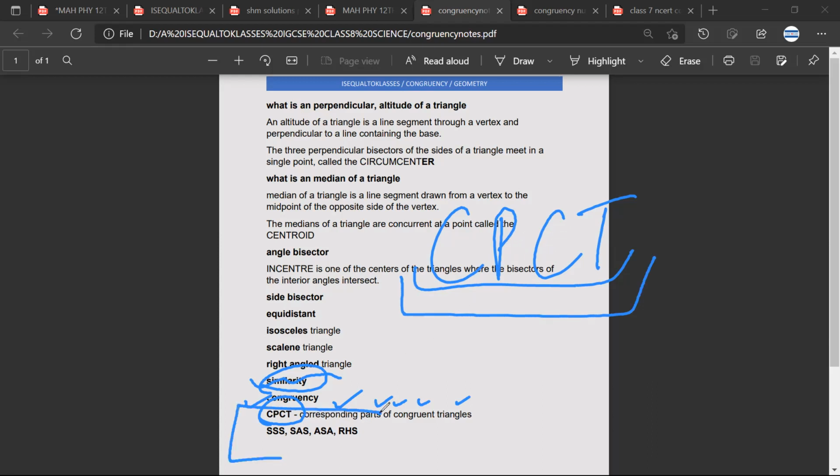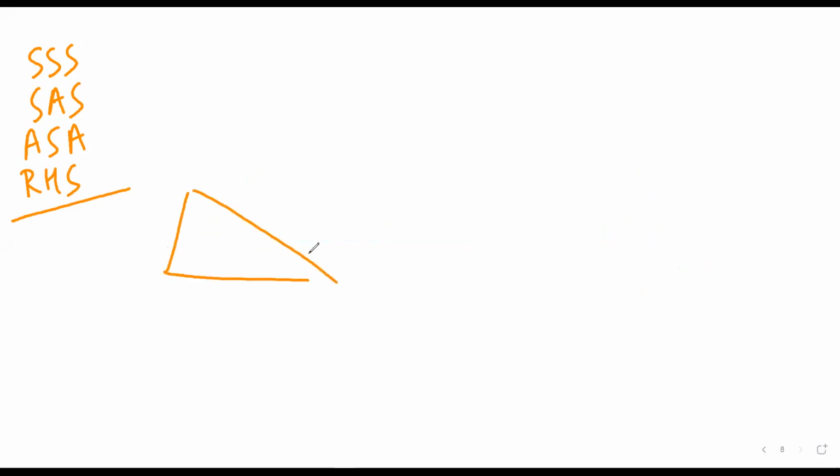And now let us start with the 4 conditions of congruency. So we have SSS, SAS, ASA, and RHS. The simplest is SSS. SSS states that if you have 2 triangles, maybe triangle ABC and PQR.